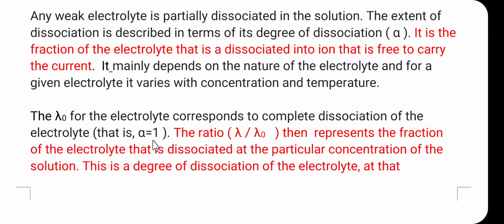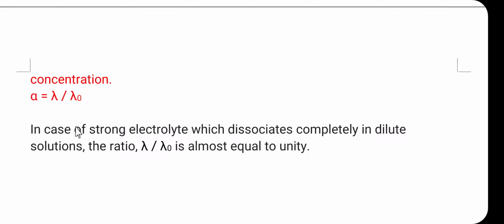The ratio lambda divided by lambda 0 then represents the fraction of the electrolyte that is dissociated at the particular concentration of the solution, and this is the degree of dissociation. So alpha is equal to lambda upon lambda 0. Here lambda is the equivalence conductance at a given concentration, and lambda 0 is the equivalence conductance at infinite dilution.